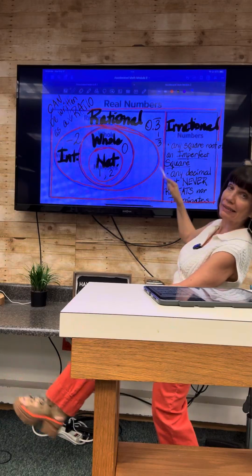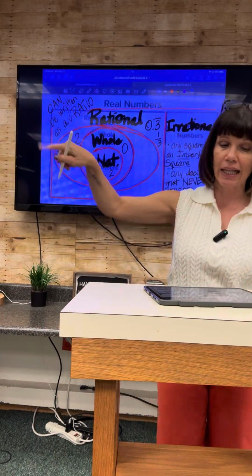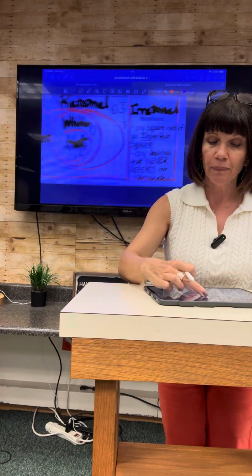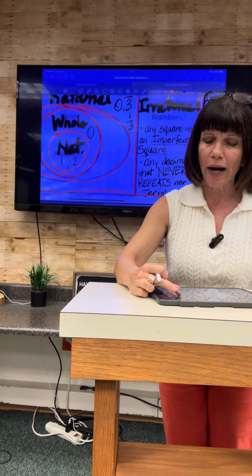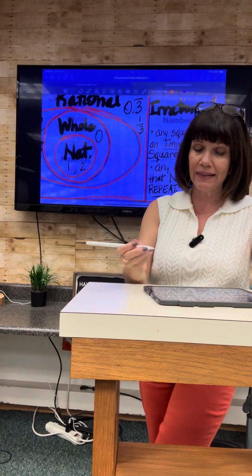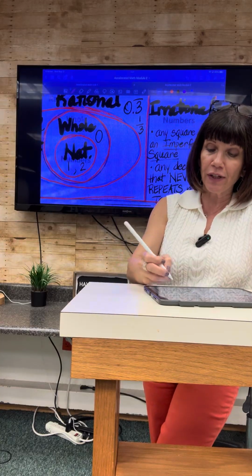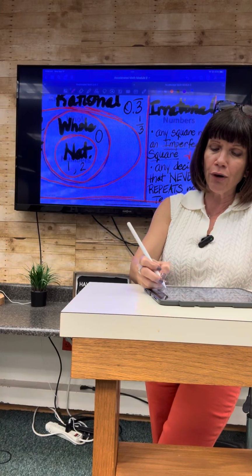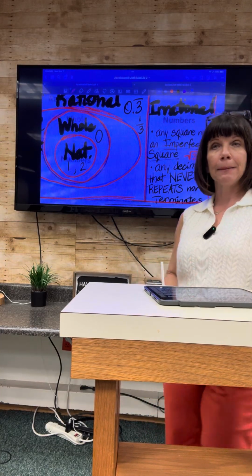Irrational. Let's go over to irrational numbers. Irrational. Any square root of an imperfect square. I'll give you an example. Go ahead and draw yourself an example here of square root of 3.